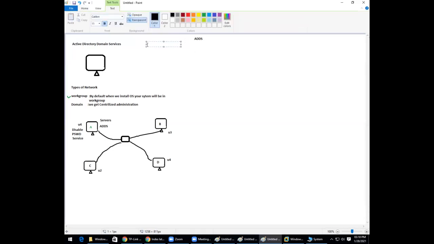Now, what does Active Directory Domain Services do? It maintains the objects' information. What are the objects? An object can be a user, a printer, or a computer which is connected in the network.